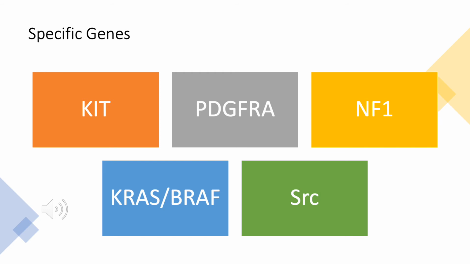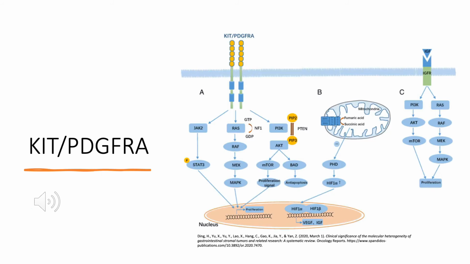So elevated SRC activities in GISTs improve the immune response to the specific treatment, so that SRC may be downregulated during the treatment therapy.